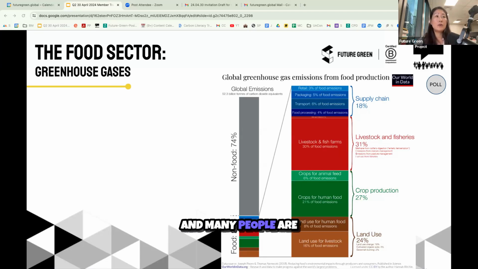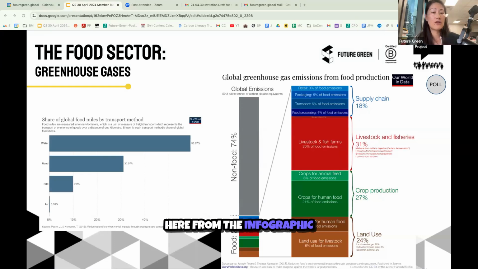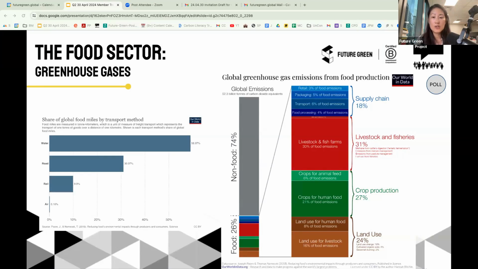And many people are quite surprised that transport emissions are very small for many foods. So you can see here from the infographic, this is because most food is actually shipped, which has a relatively small carbon footprint. Although for Hong Kong we don't have the exact data, in general, globally, most food is shipped.